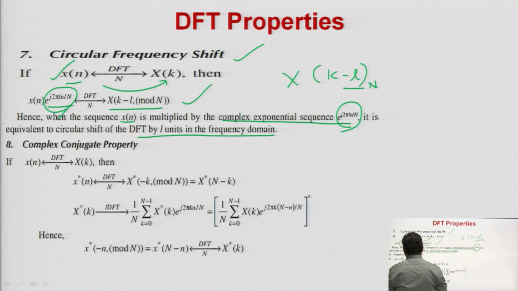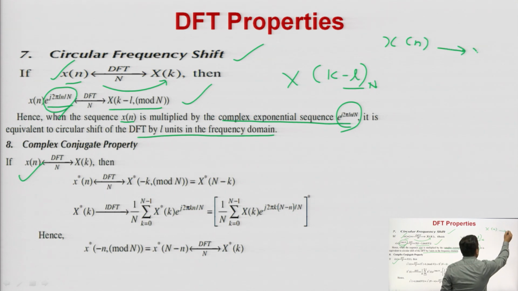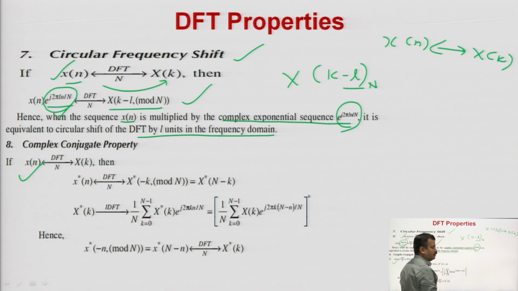Next is the complex conjugate property. Again your first line is common: small x of n has DFT capital X of k, and its IDFT is small x of n.